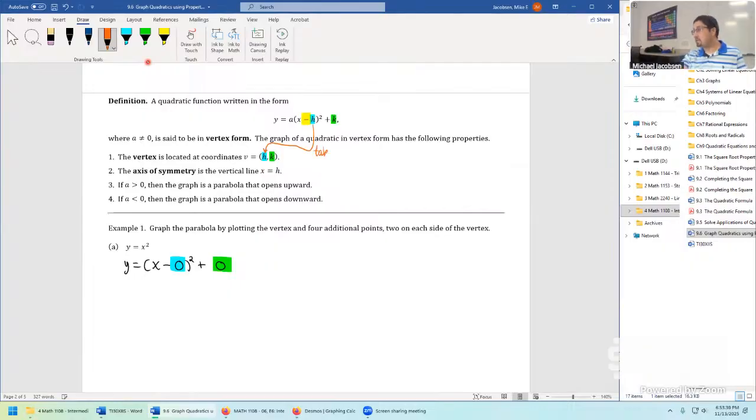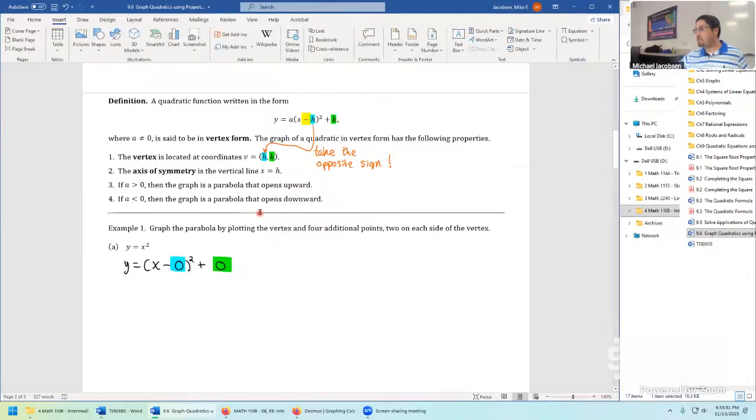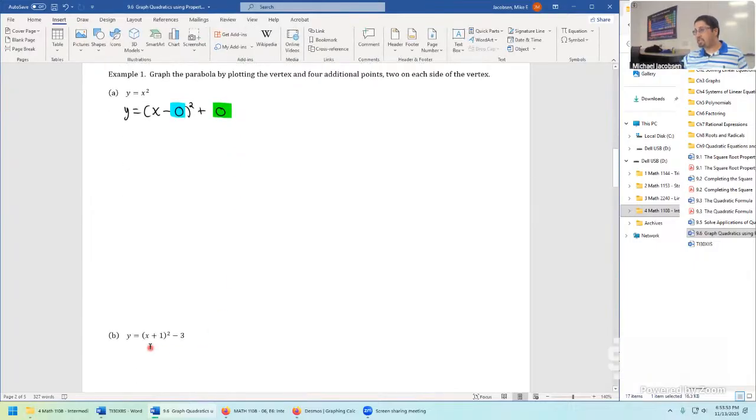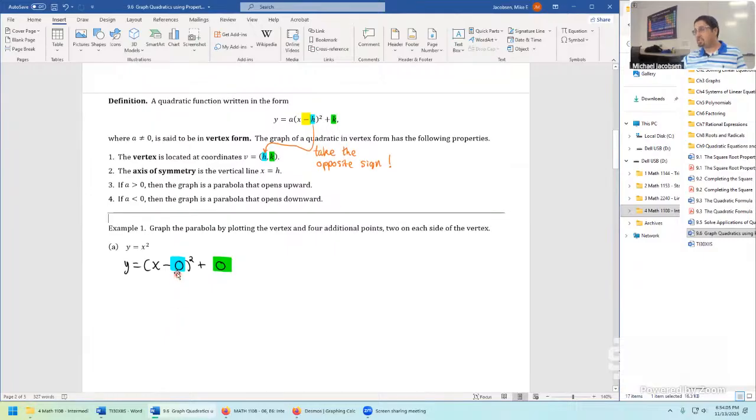Take the opposite sign. Deserves an exclamation mark. That's an easy mistake to make on these. You're essentially plugging in a value, say right here, that's going to make this whole term 0. That's going to give your vertex. To make the whole x plus 1 term 0, you take a negative 1, the opposite of the positive 1 side, sign. This one's not as interesting because, well, it's just 0.